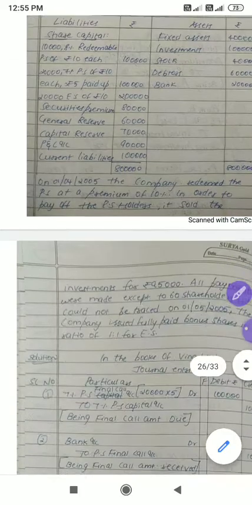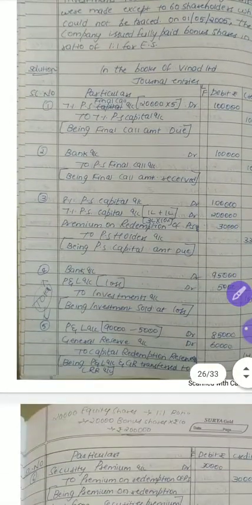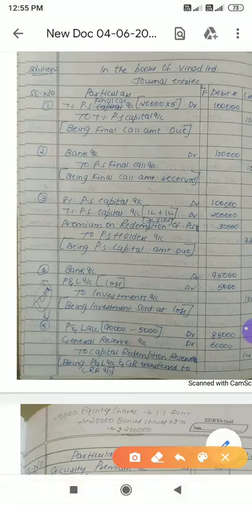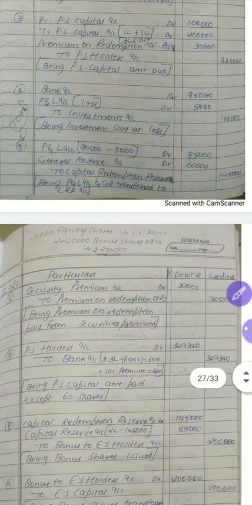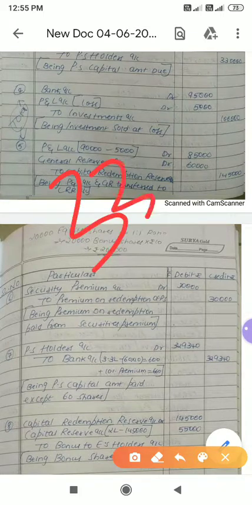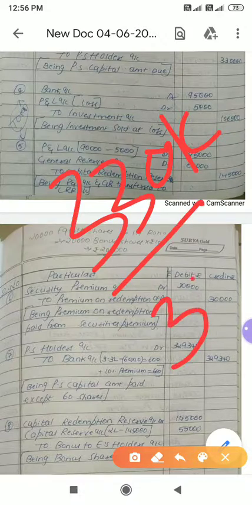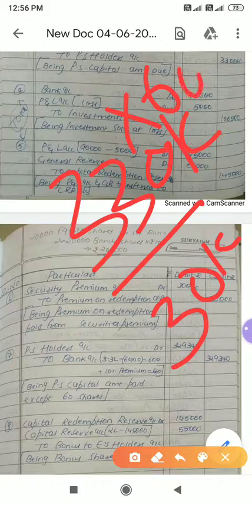So your calculation should be 3,30,000 divided by, which is very important, please remember. 3,30,000 we have, for 30,000 shares. They are not going to make payment for 60 shares.